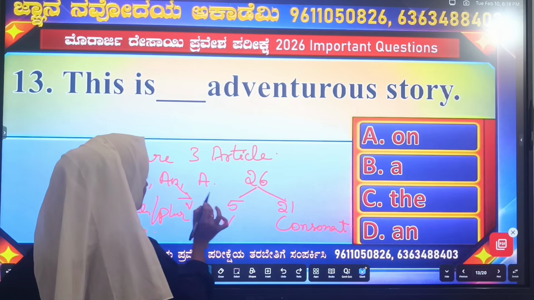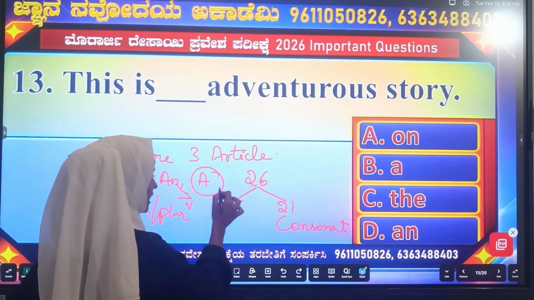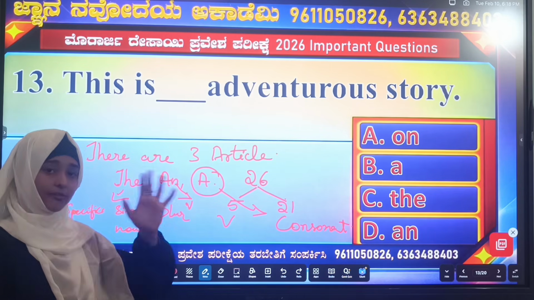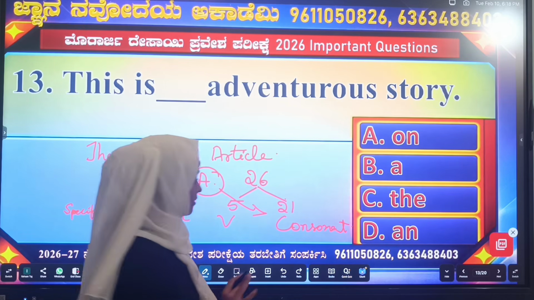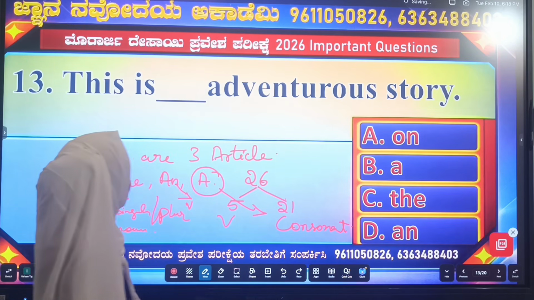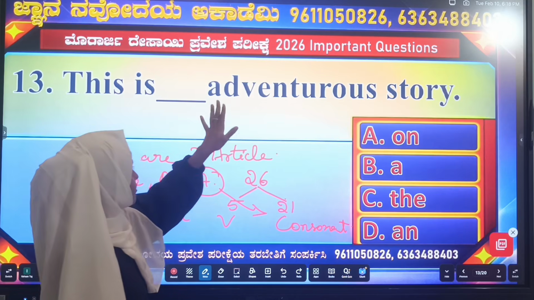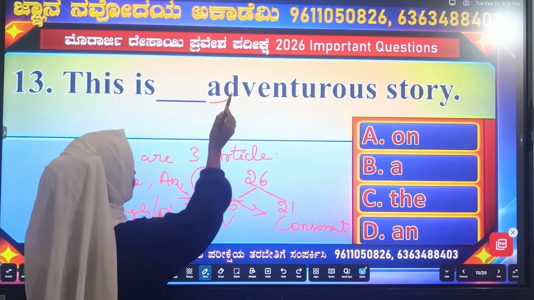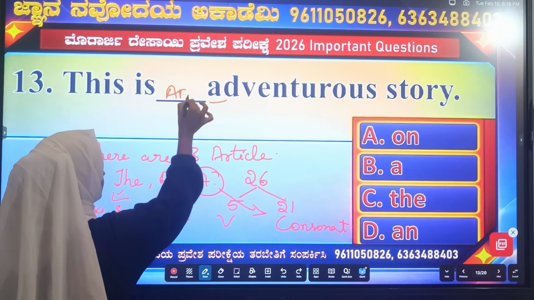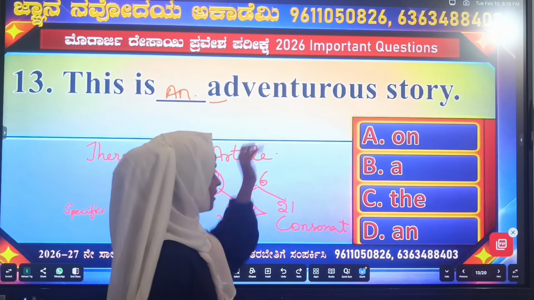Okay na, vowel sounds. A, we use a only before consonants, the word starts with consonants. Okay na. Now here adventurous starts with vowel sound. A, we use an. So we use an.